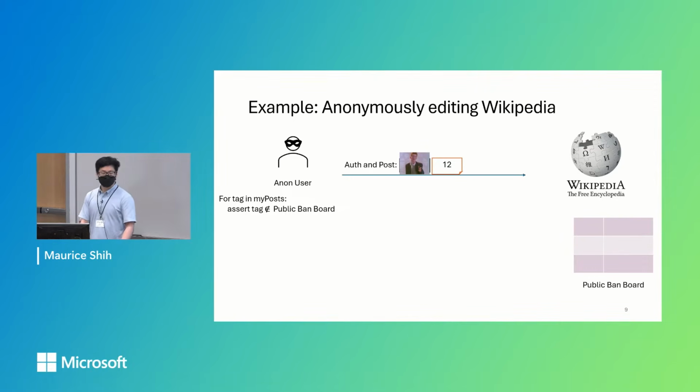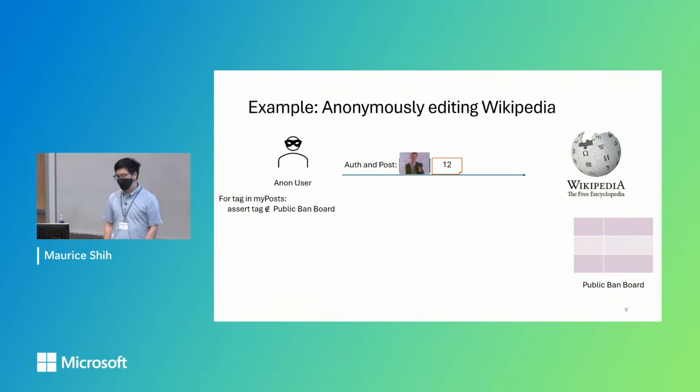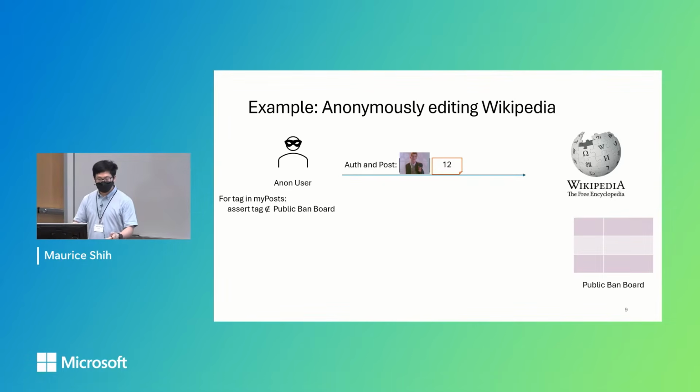So how this works is we have a public ban board, as shown below. And the anonymous user, who's set in this honest but obnoxious mode, will scan through all their tags of prior posts. And as long as none of these tags are on this public ban board hosted by Wikipedia, then they're allowed to edit. They're not banned.